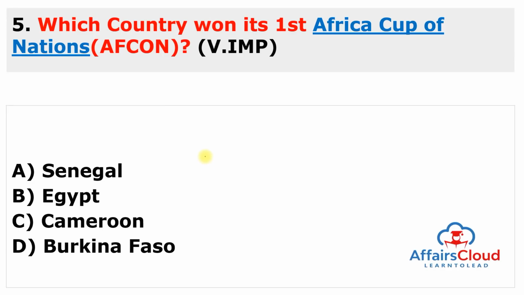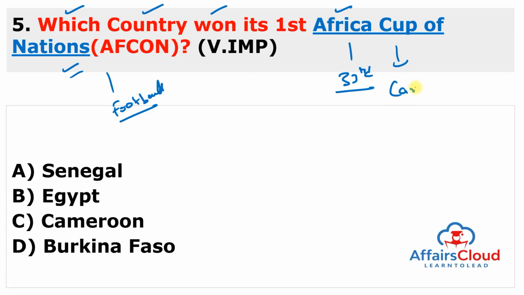Moving to next question. Which country won its first Africa Cup of Nations? This is related to football, remember. And this is the Africa Cup of Nations tournament. And this is the 33rd edition. And this is hosted by Cameroon. And this country is Senegal, who won this tournament by defeating Egypt. It means the runner-up team is Egypt.